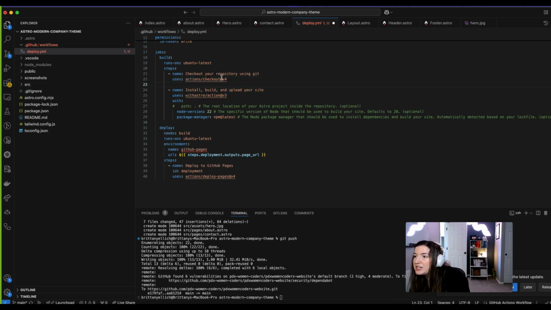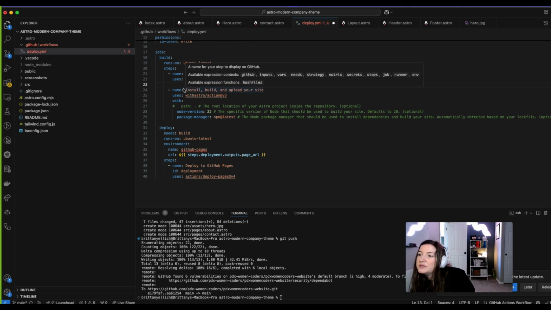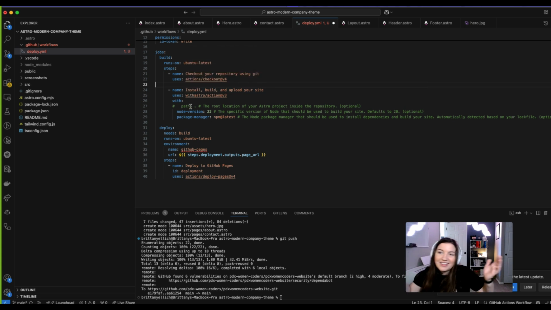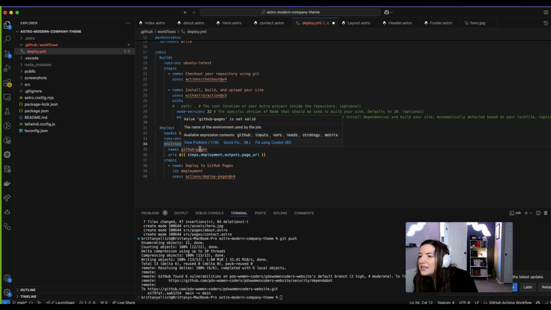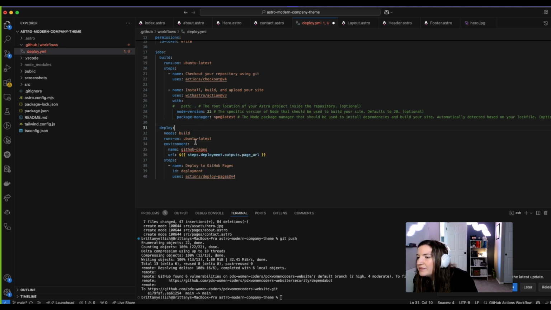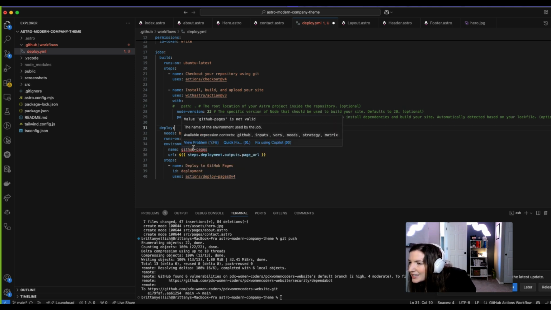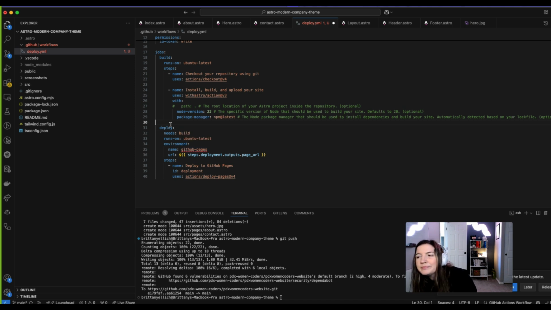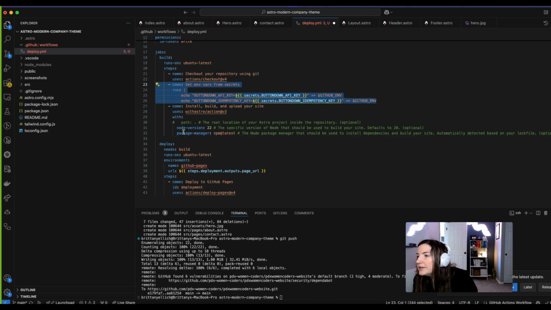So this is going to check out the repository. It is going to install everything with Astro. Luckily, this is another thing that Astro gives you out of the box, an ability to do this, which is super cool. And then we are going to build to GitHub Pages. And for some reason, it says the name of the environment used by the job, GitHub Pages, is not valid. I think that that's a lie, but we'll see. Yeah, this did not have anything to do with that. So we'll see what happens.